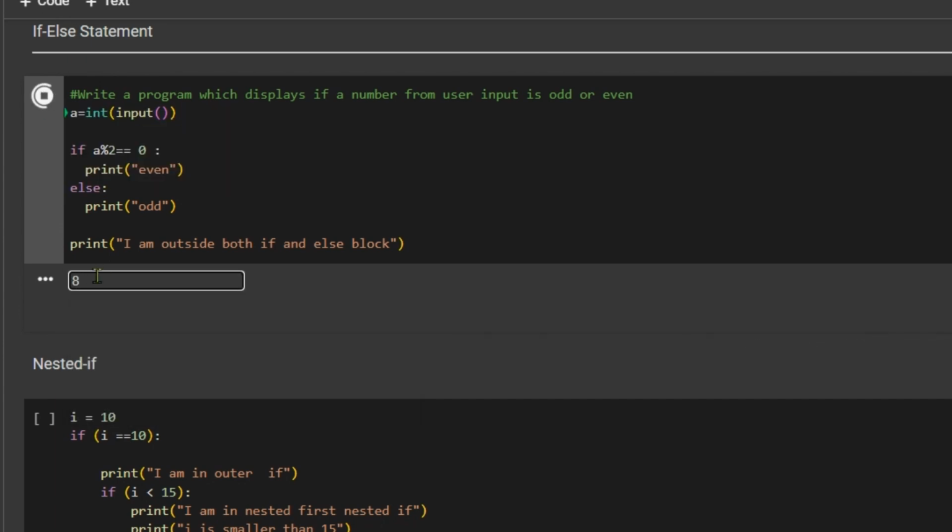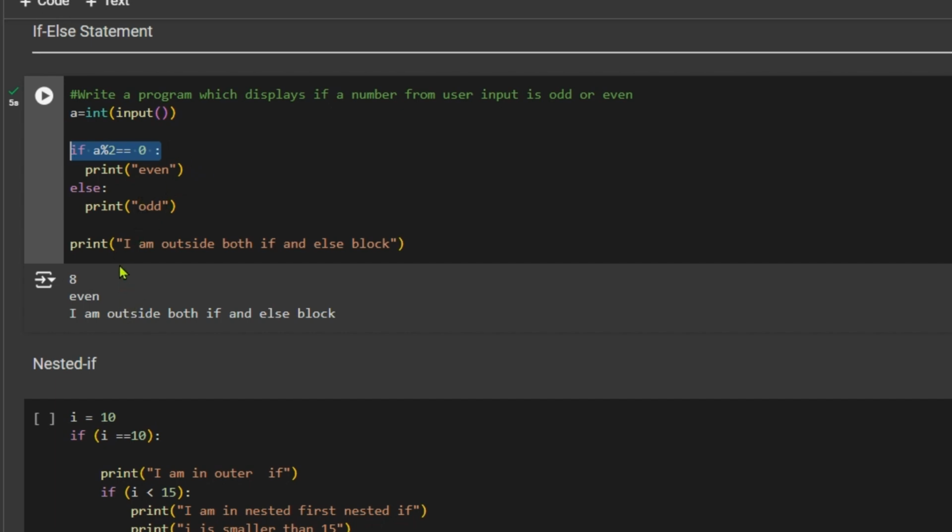If I enter 8 here and press enter, I will get even, because a modulus 2 is equal to 0. This condition became true when I gave 8 as the number, because 8 modulus 2 is equal to 0. Modulus gives nothing but the remainder.